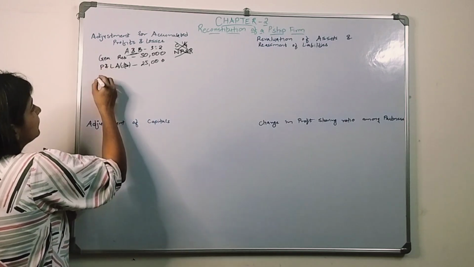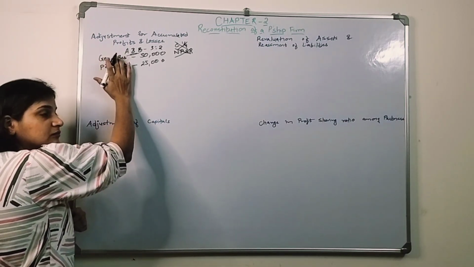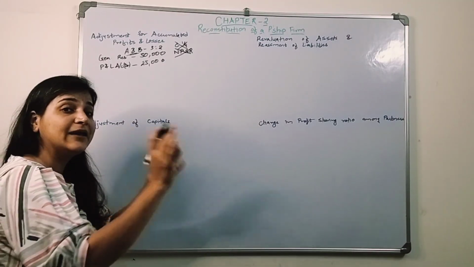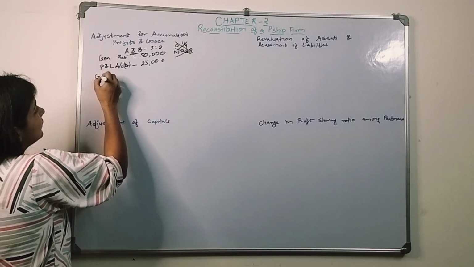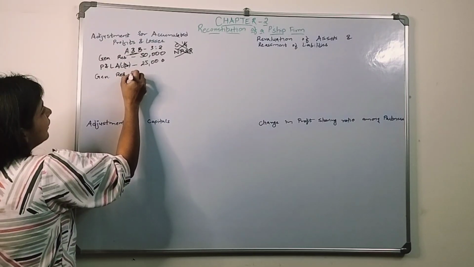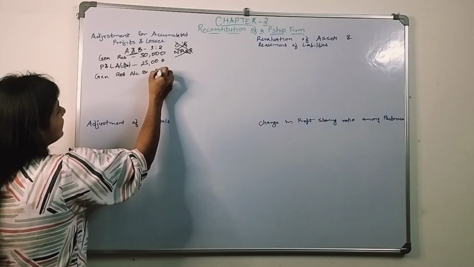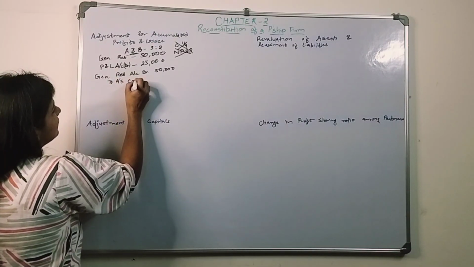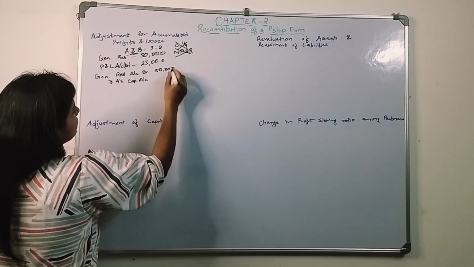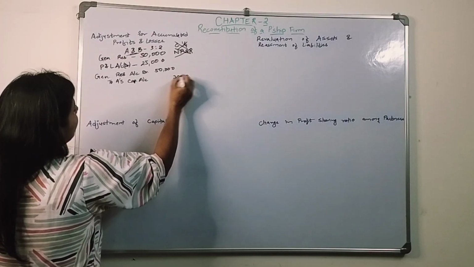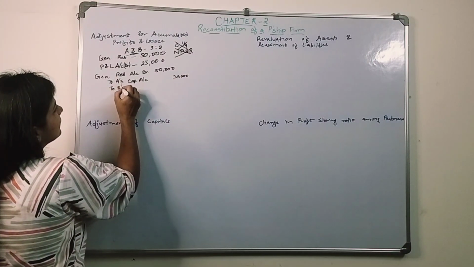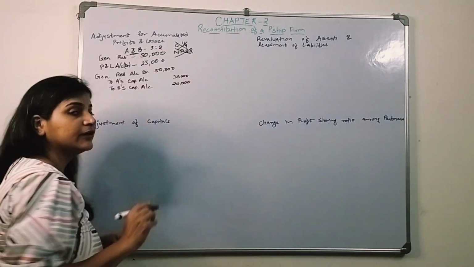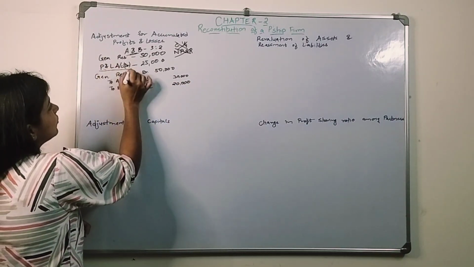Now this reserve, we have to close that account, so it goes to A and B's capital accounts. The reserve is on the liability side, it has a credit balance, so we need to close it. We will debit the general reserve account 50,000, to A's capital account 30,000, and to B's capital account 20,000. Correct?